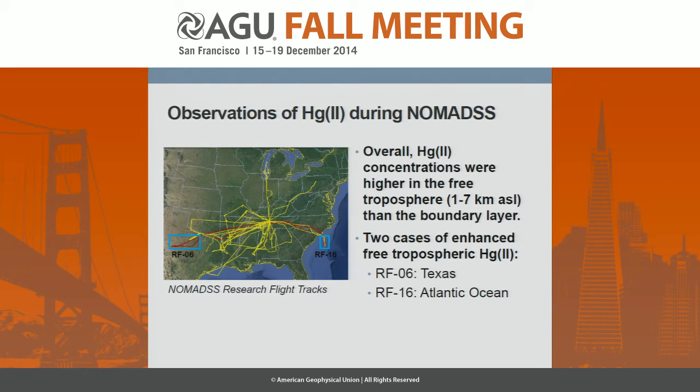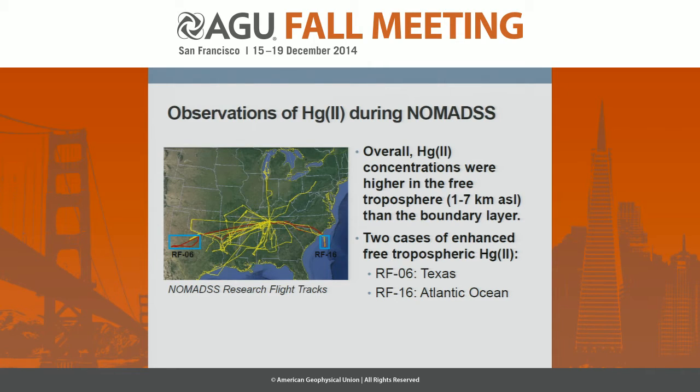So we conducted 19 research flights during the NOMADSS campaign, and you can see the flight tracks for those particular flights in the plot on the left. And overall, on these 19 research flights, we found that oxidized mercury concentrations were higher in the free troposphere than they were in the boundary layer. And today I'll be presenting 2 specific cases where we saw particularly enhanced oxidized mercury.